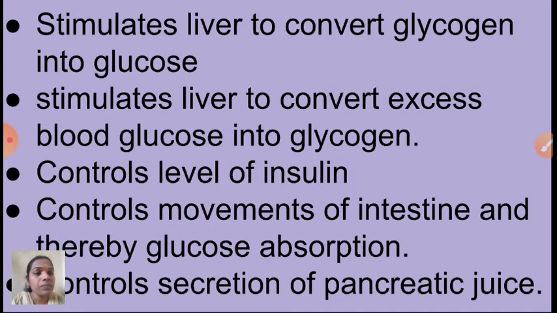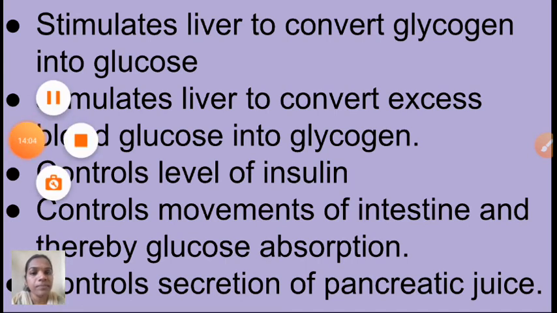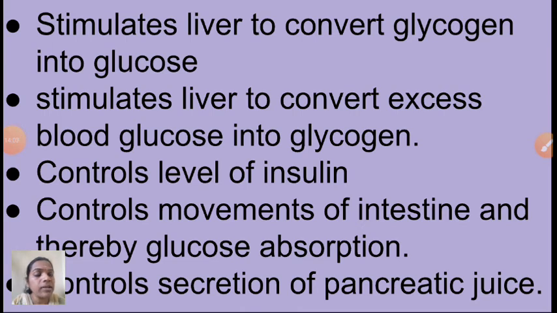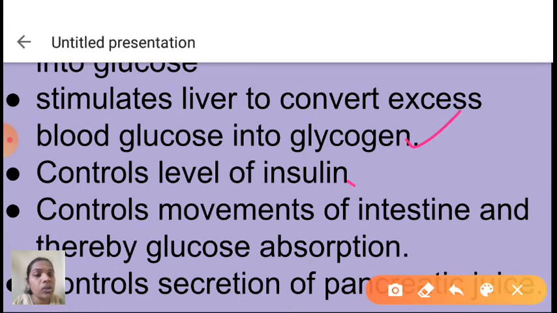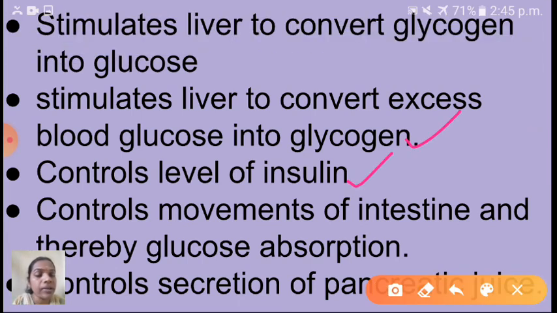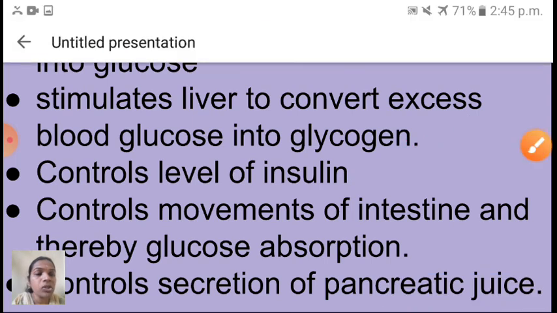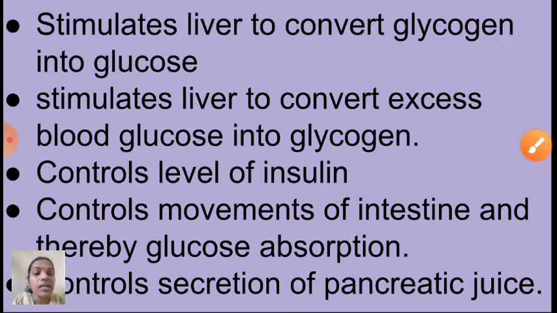So the insulin function is to stimulate the liver to convert excess blood glucose into glycogen and control the level of glucose. Next one is somatostatin. That controls movements of the intestine and thereby glucose absorption.